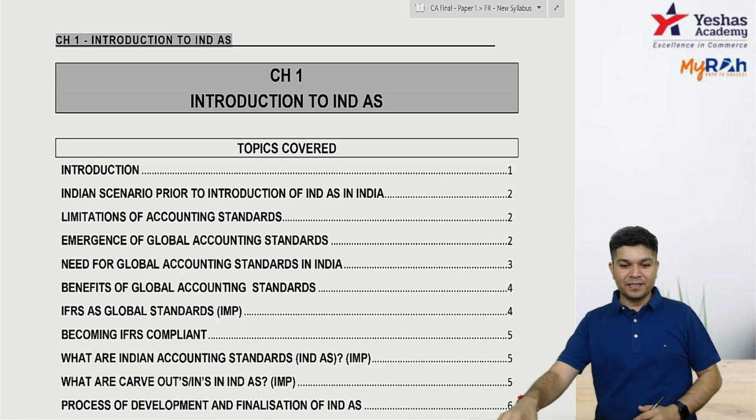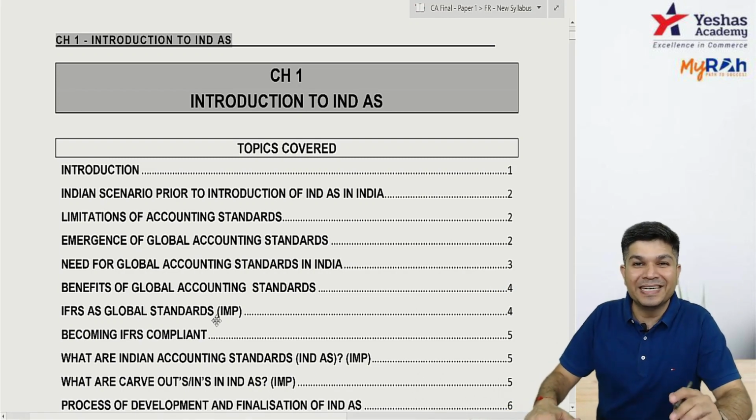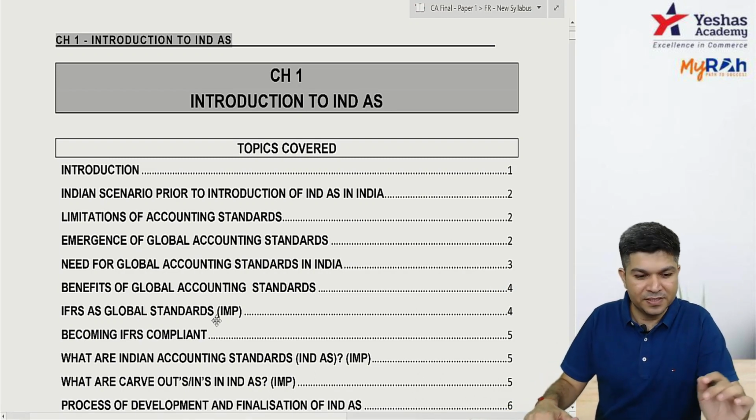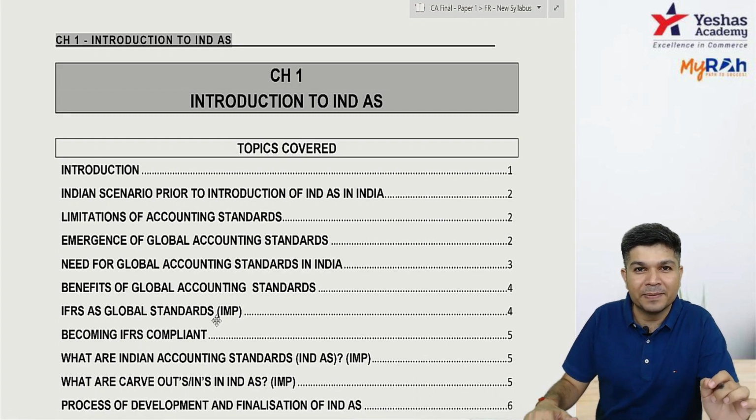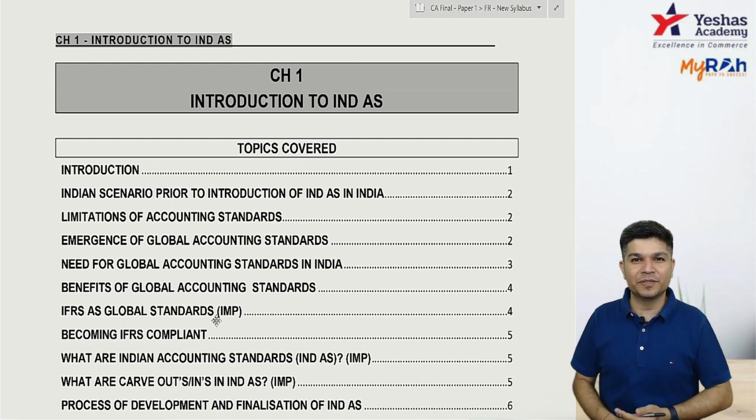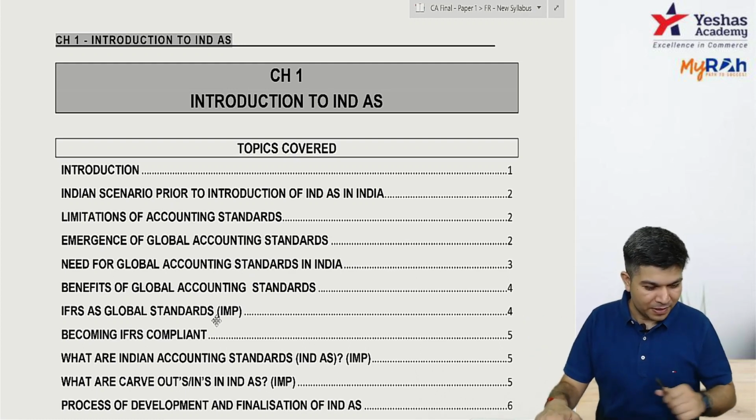Now, the first topic which we are doing over here is Introduction to IND AS. See, in your CA Intermediate, you might have heard that IND AS are applicable to entities having net worth 250 crores or more. Yes? So those companies having a net worth of 250 crores or more, to them IND AS is applicable. But my first question is,